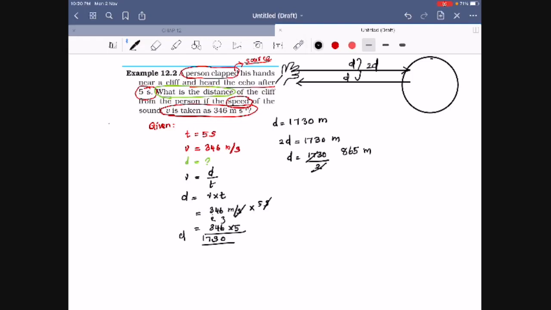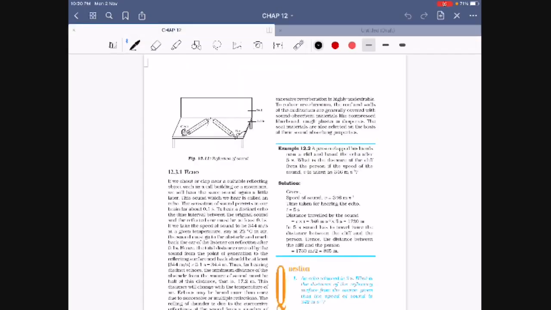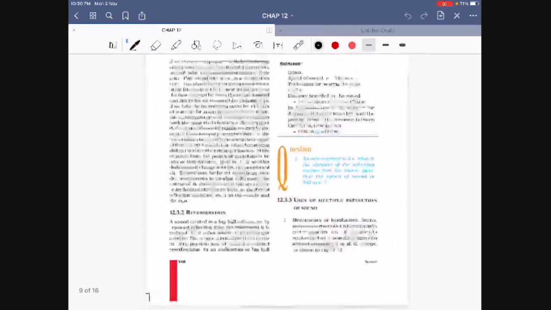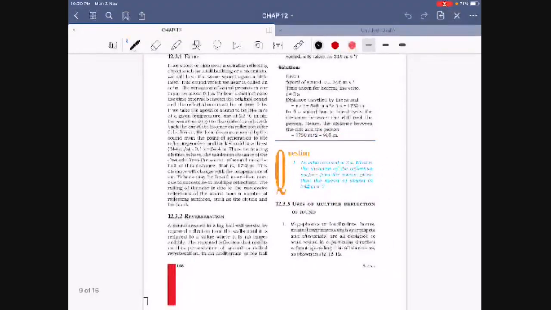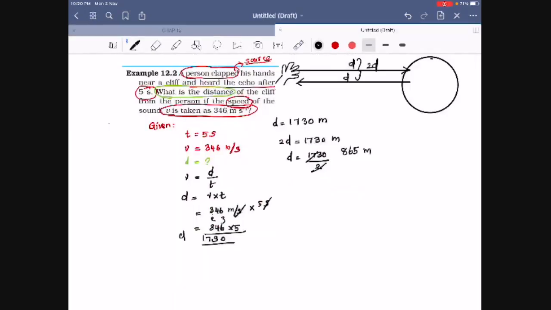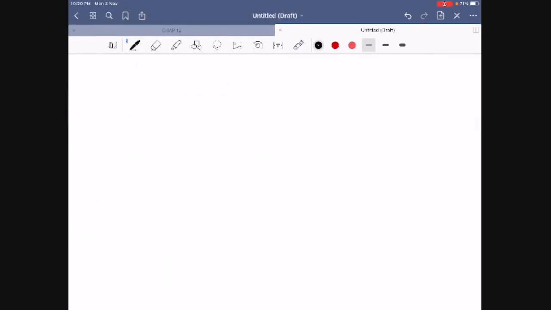Okay, so next, in your book, 865 meter they have given. And regarding reverberation, I said that a sound created in a big hall, it is nothing but the repeated reflection. I already said, the repeated reflection of the sound is called reverberation. So I will say where this reverberation concept is used, and even the echo also.